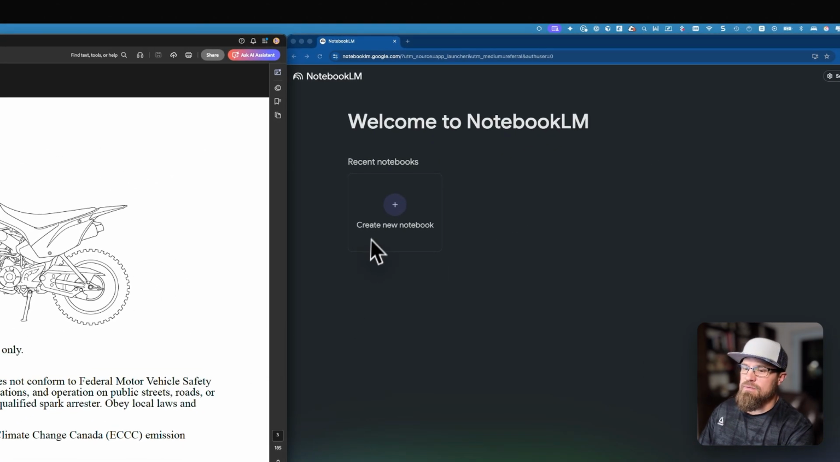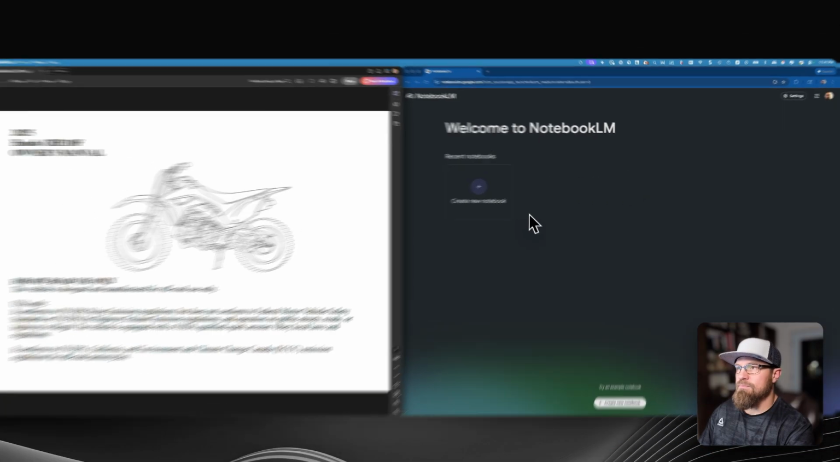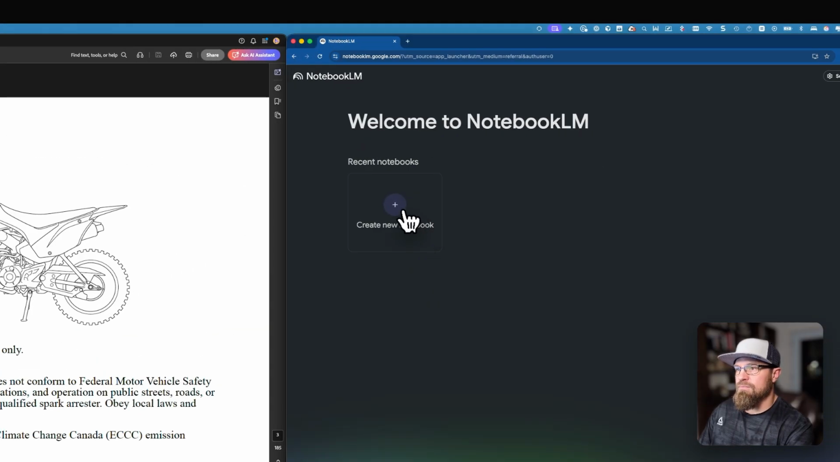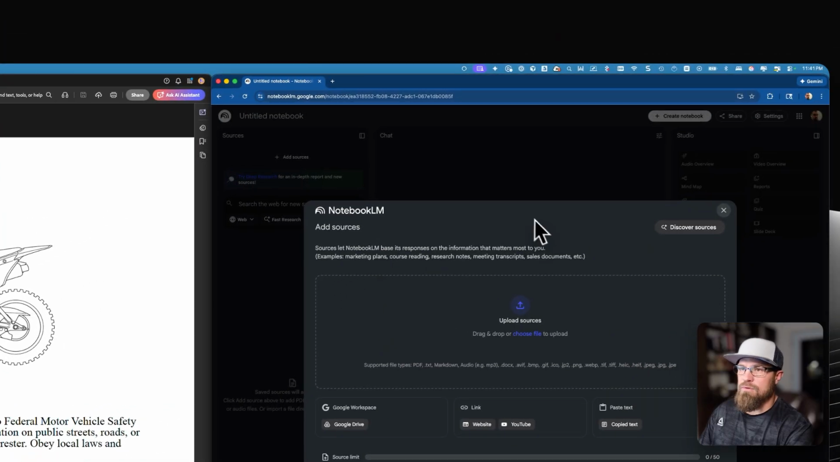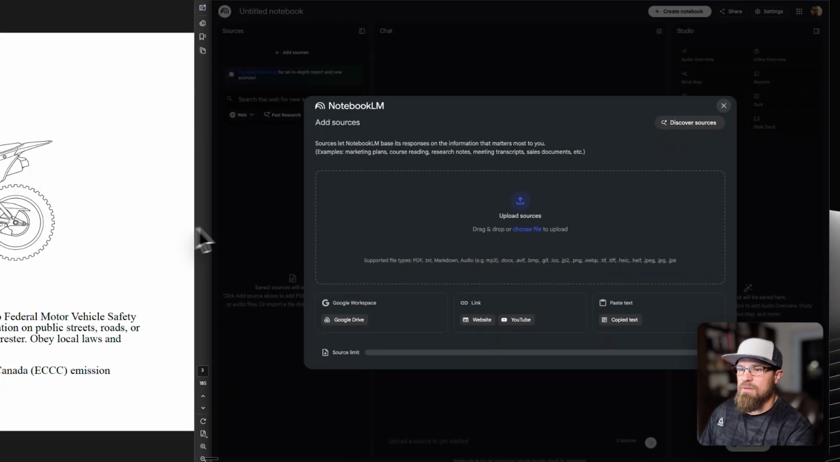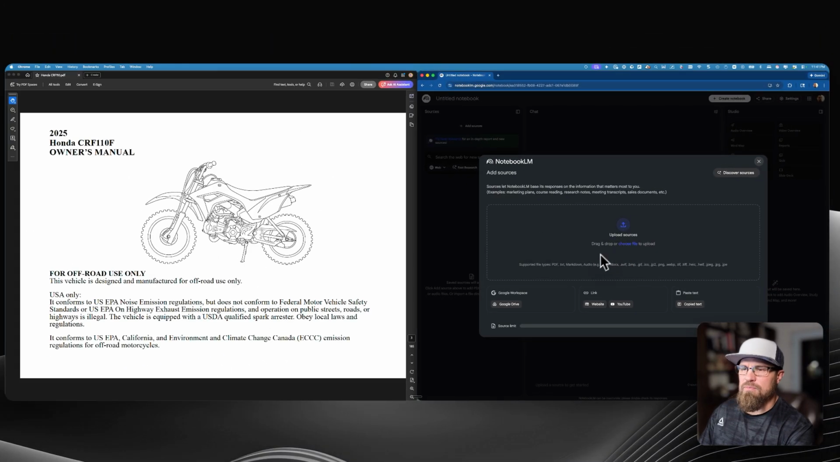What that looks like is, if I'm in NotebookLM, this is what we're going to do. We're going to say create new notebook. Okay. From that, it's going to ask you to upload your source. Now, you could just close it out, but you want to upload a source. Like these sources, just like here, sources let NotebookLM base its response on the information that matters most. You can upload a file.